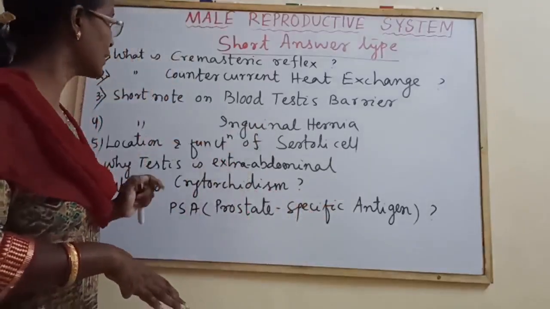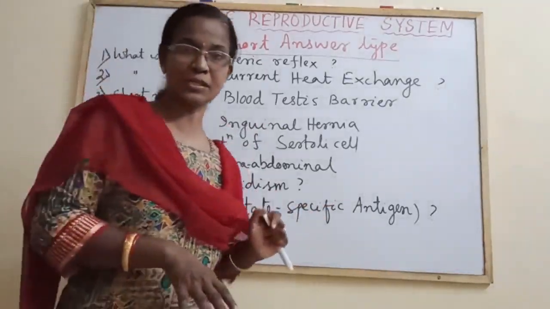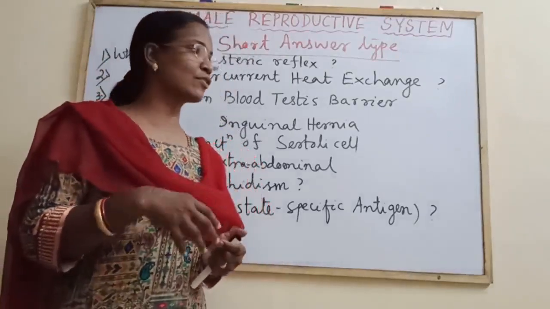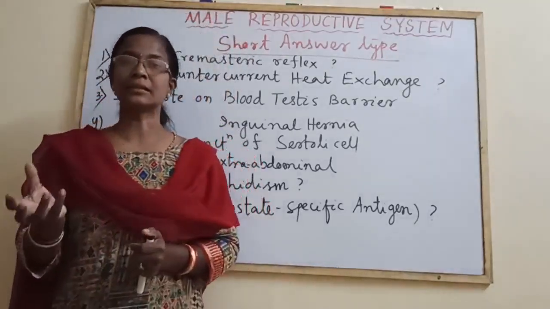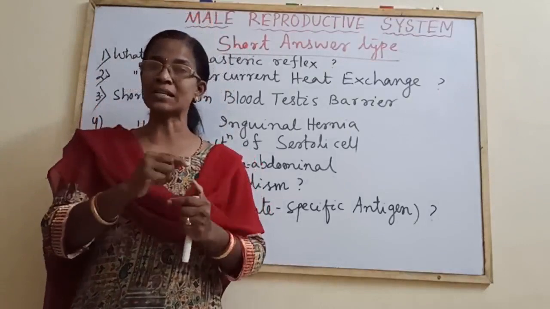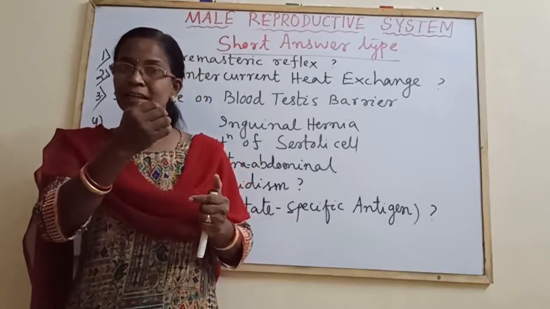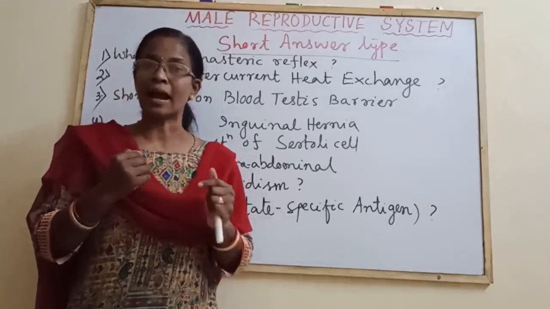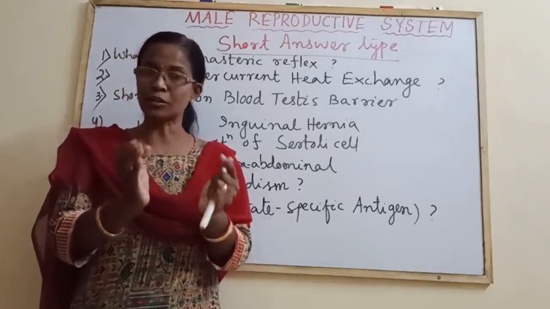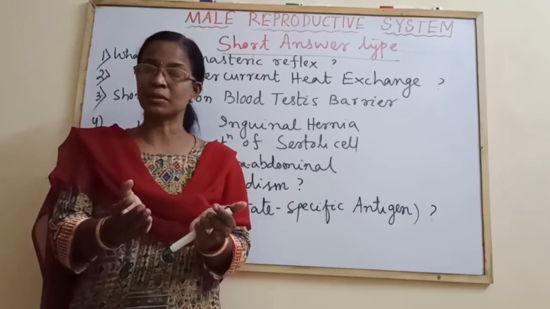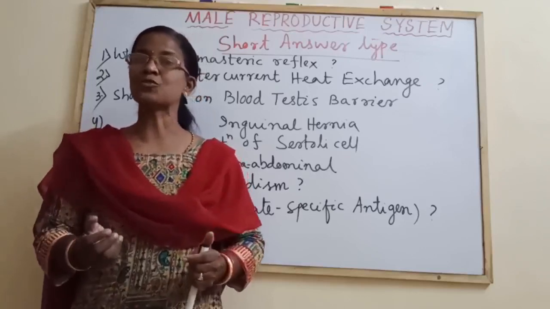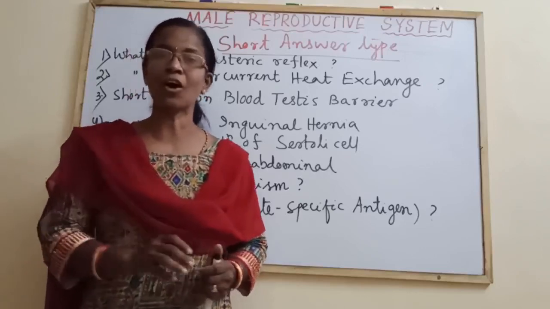And the inguinal hernia, as I told in the scrotum, due to some irregular functions, what happens? The coiled mass of the intestine gets loose and descends downward, and the scrotum gets swollen. It gives rise to a condition that is known as inguinal hernia.